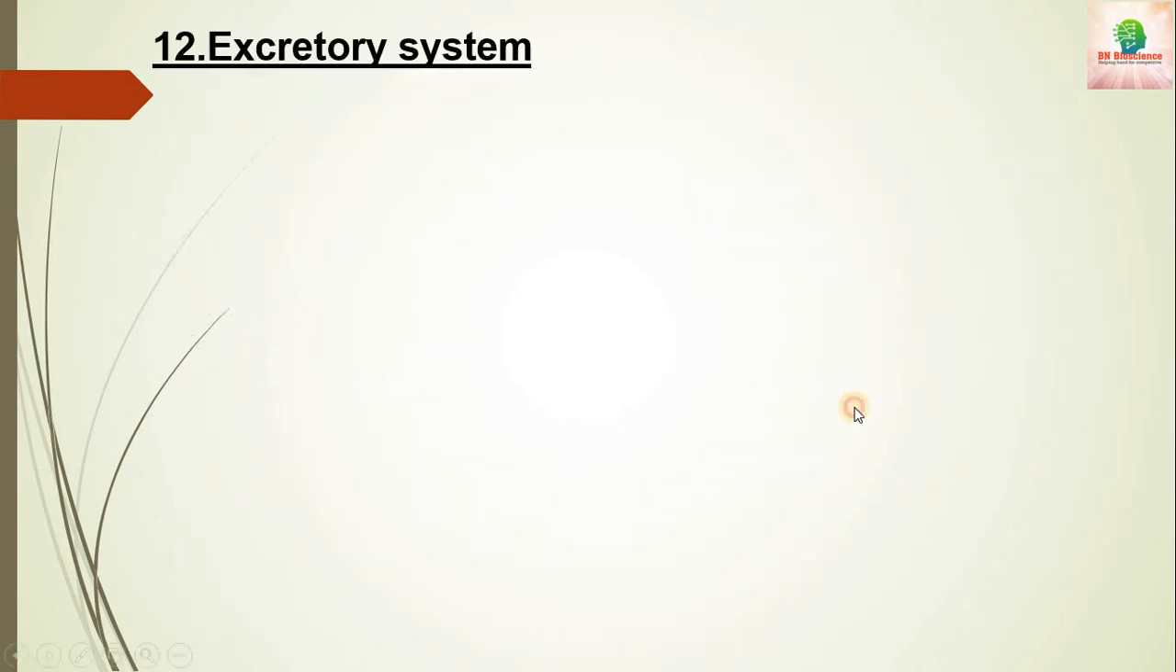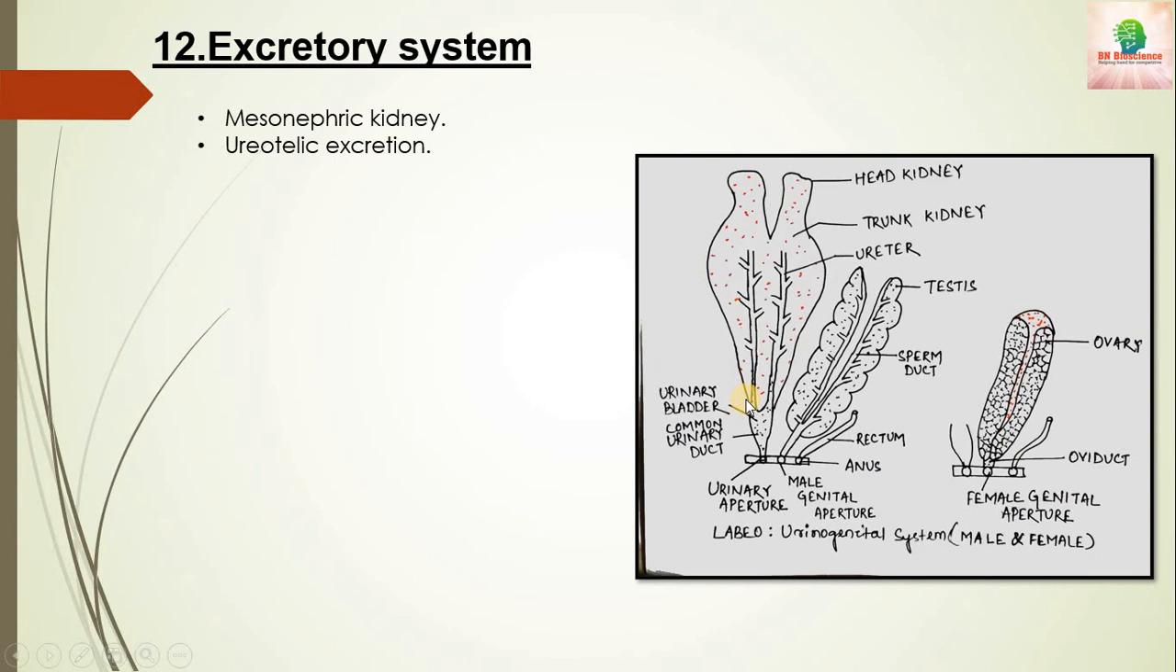Then the excretory system. If we see, the kidneys are mesonephric type, and basically they are ureotelic excretion, that means they excrete urea.